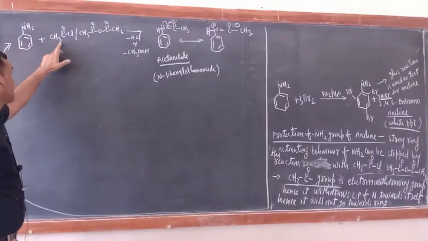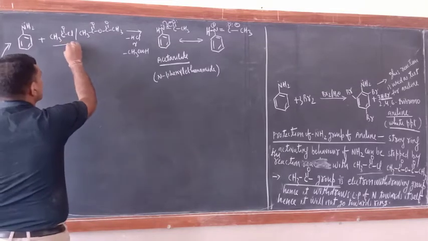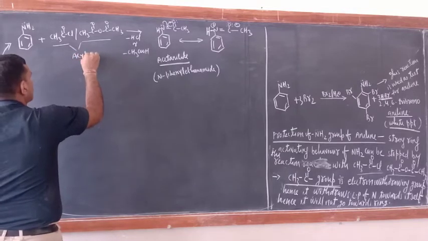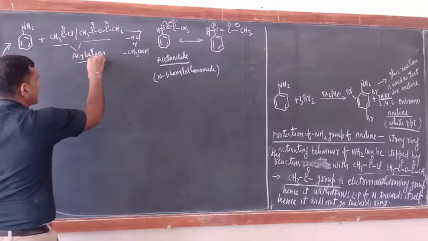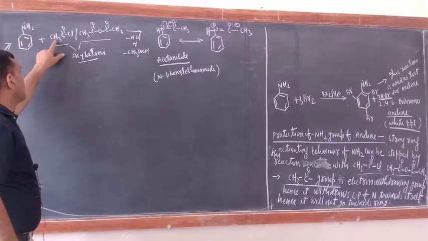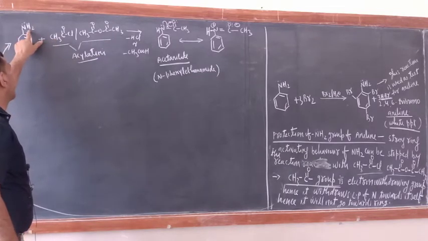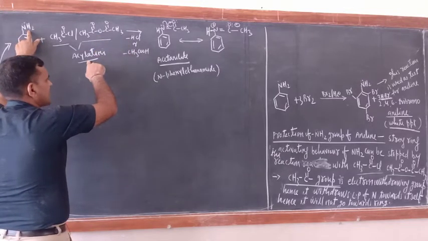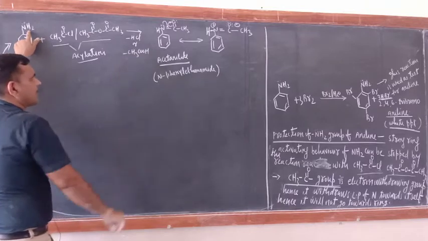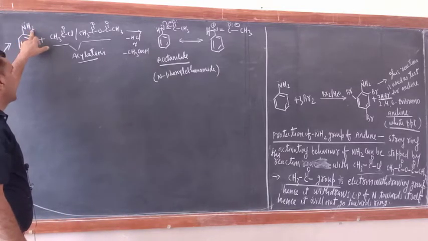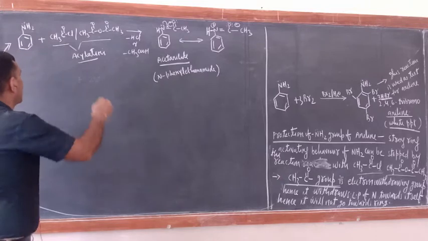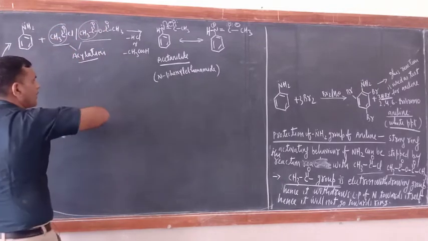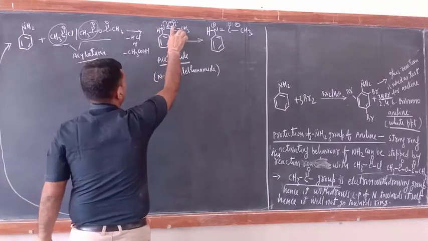First, aniline should be reacted with CH3COCl or acetic anhydride. Both are used for the acylation reaction. Suppose you are reacting acetyl chloride with this one, so minus HCl will be there. If acetic anhydride you are taking as an acylating agent, then acetic acid will come out. Only one H from here, and they will furnish here CH3CO, here also CH3CO. So the CH3CO group will be attached here.